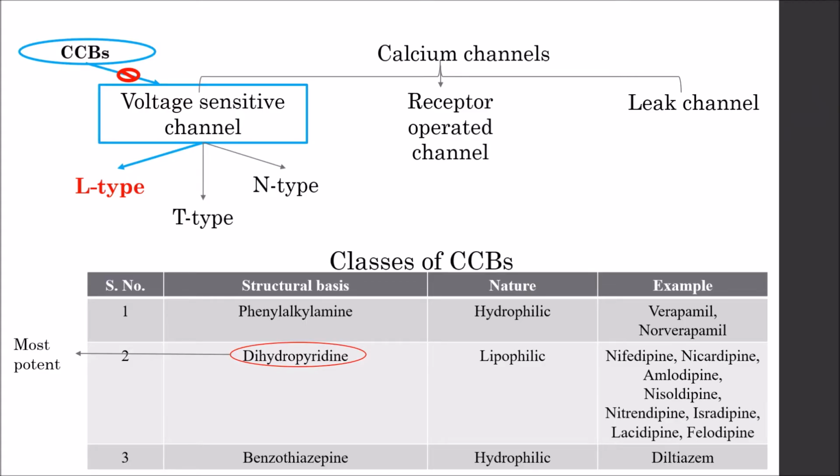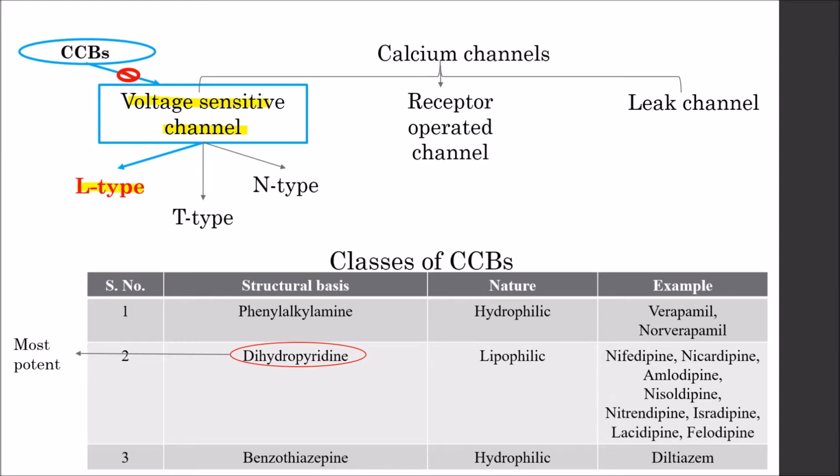As we know, calcium channels can be divided into voltage sensitive channels, receptor operated channels, and leak channels, and voltage sensitive channels can be further divided into L-type, T-type, and N-type channels. The calcium channel blockers predominantly and specifically block the voltage sensitive channels, which are operative by a difference in the membrane potential. And specifically within voltage sensitive channels, these CCBs block only the L-type channels.